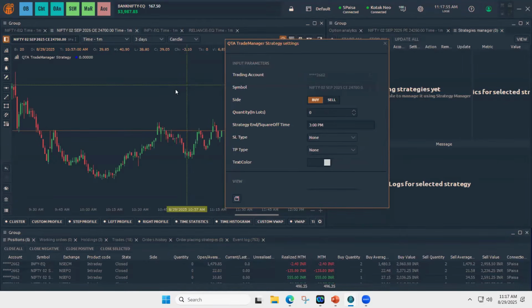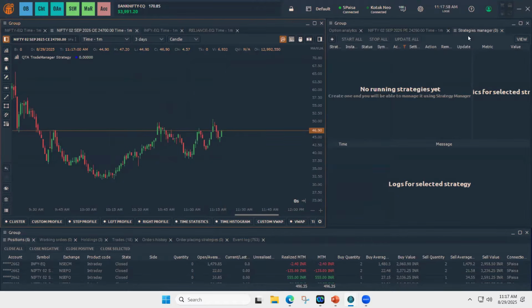So a suggestion before starting a strategy is, once you open a chart, make sure you are also opening the strategy manager panel, because once you start the strategy, this is where you can see all the logs or errors if you receive any.